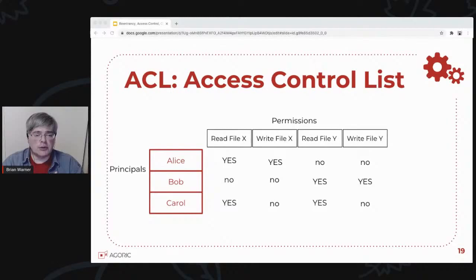ACL systems also tend to assume that the principals are humans based on where they came from, kind of Unix file system sorts of things. And that would really limit composability because in our ideal system, a program should be able to do anything that a human can do. Any human should be able to delegate some of their power to an automated agent that'll do it for them. In ACL systems, delegation generally requires fairly special action by the administrator. You're creating a new principal, you're adding something to this table.